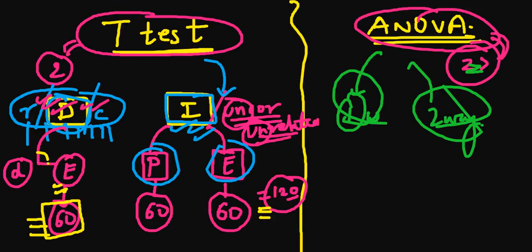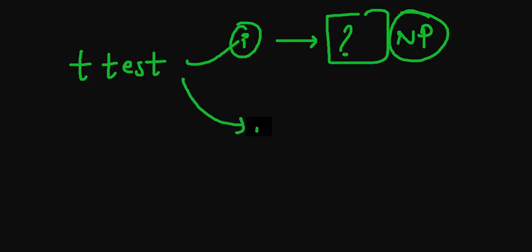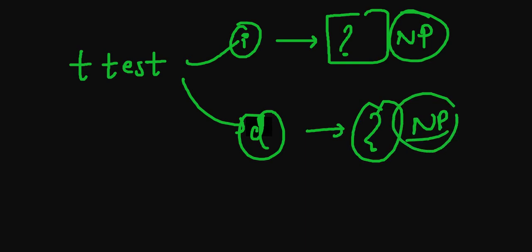Now, why am I telling you all this? Because for the t-test, when we have the independent sample, what will we use as the non-parametric test? That is the question. When we have the dependent sample, what will we use as the non-parametric test? Whenever we have the independent sample, the non-parametric alternative we will use is the Mann-Whitney U test.